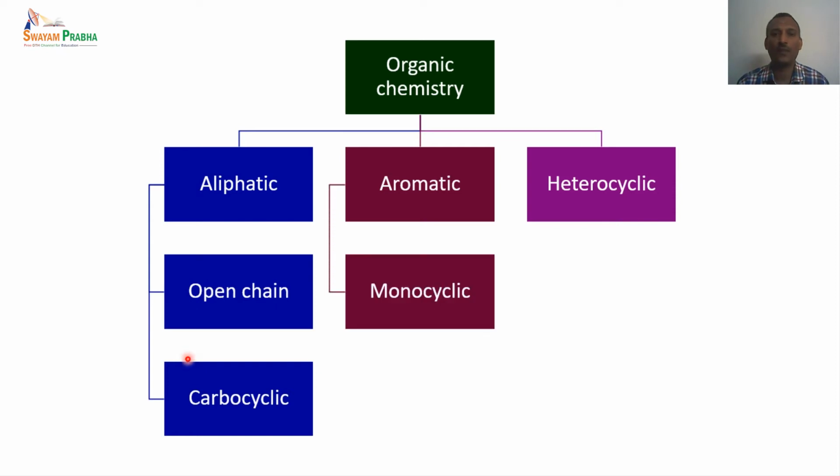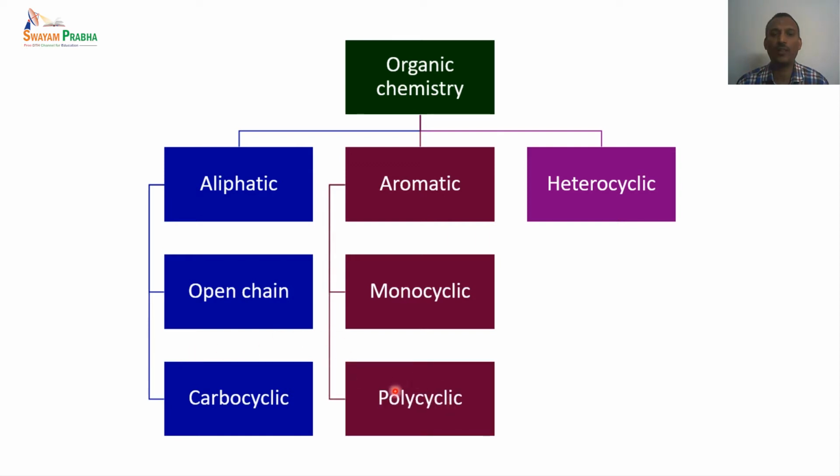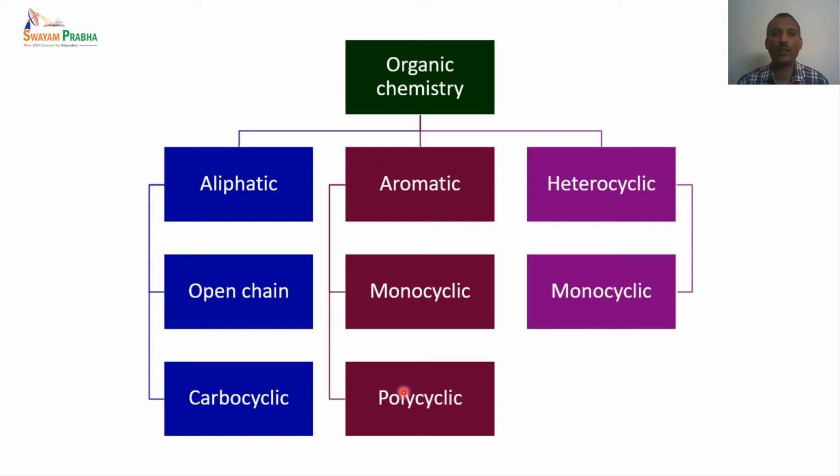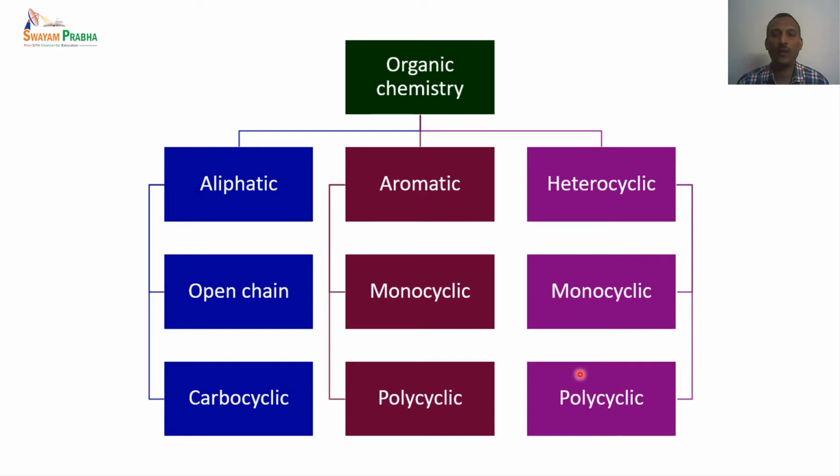In the case of aromatics, we have monocyclic or polycyclic systems. Benzene and toluene-like monosubstituted compounds all belong to monocyclic aromatic compounds. Naphthalene and others belong to polycyclic aromatic systems. In the same way, in the case of heterocycles, we have monocyclic systems, that means a single ring containing one or more heteroatoms, and we also have polycyclic heterocyclic compounds. So these are the major classifications of organic compounds.